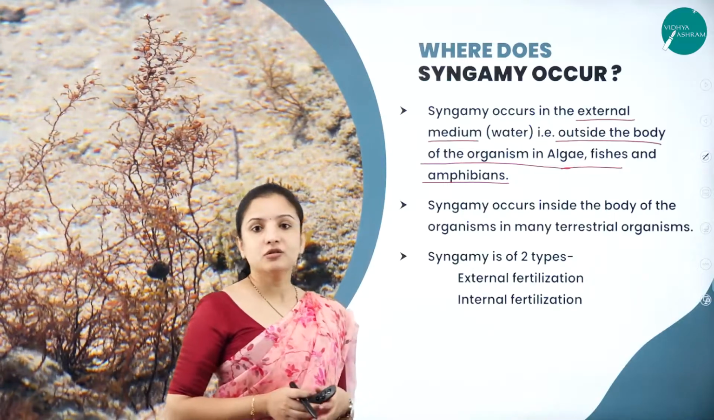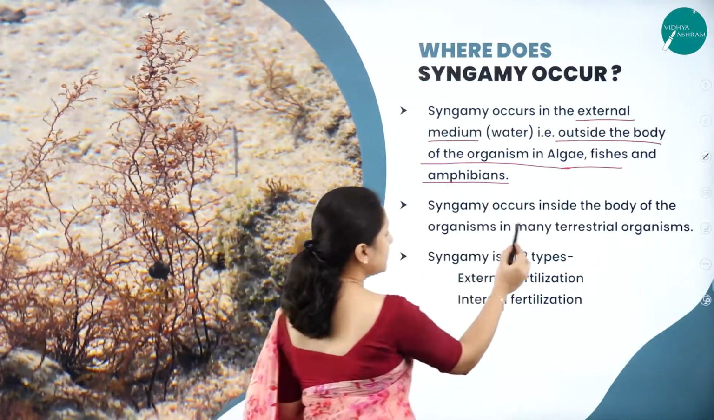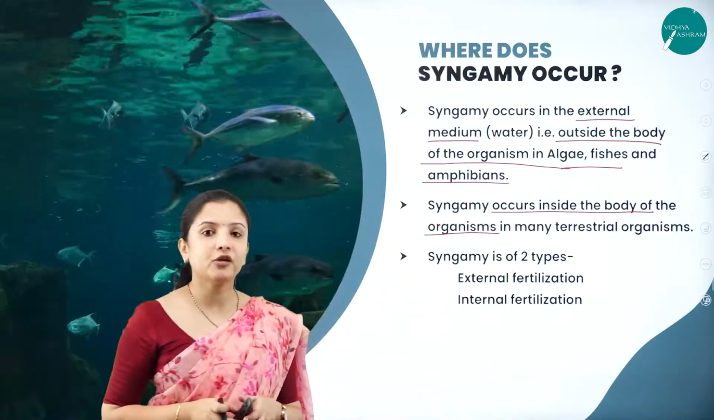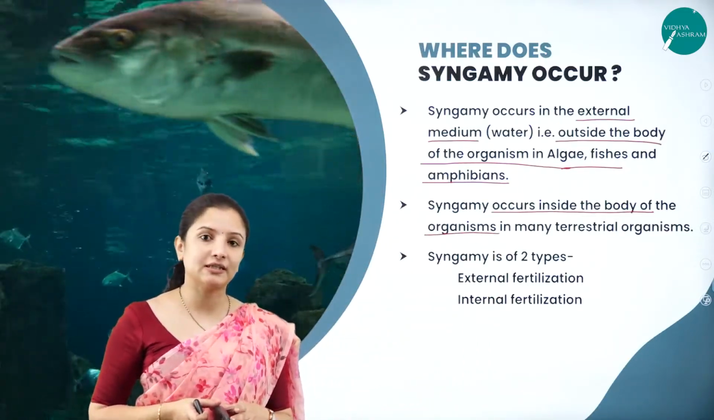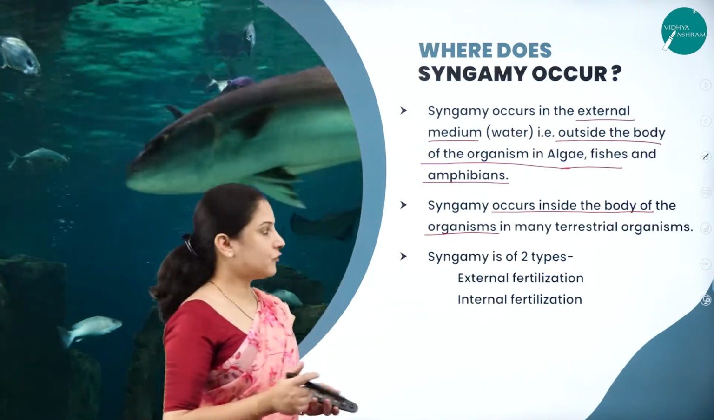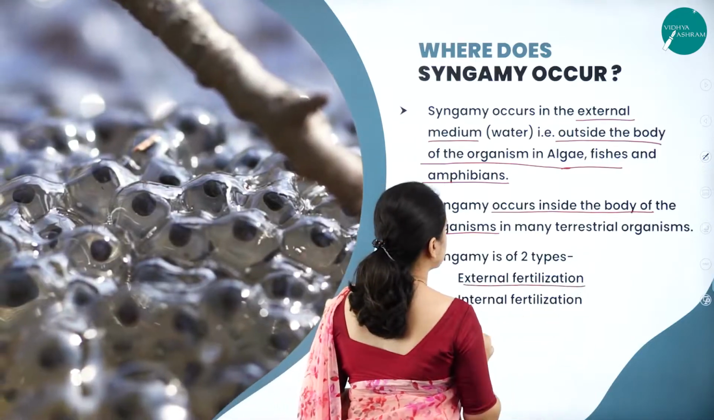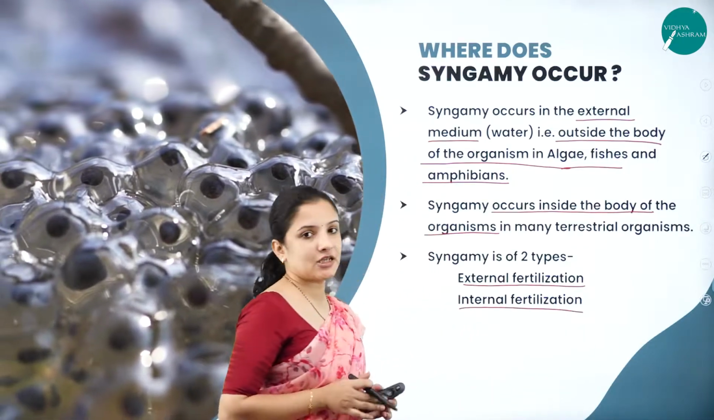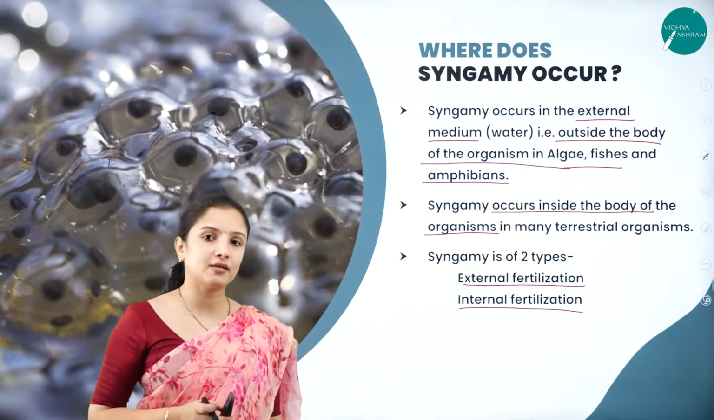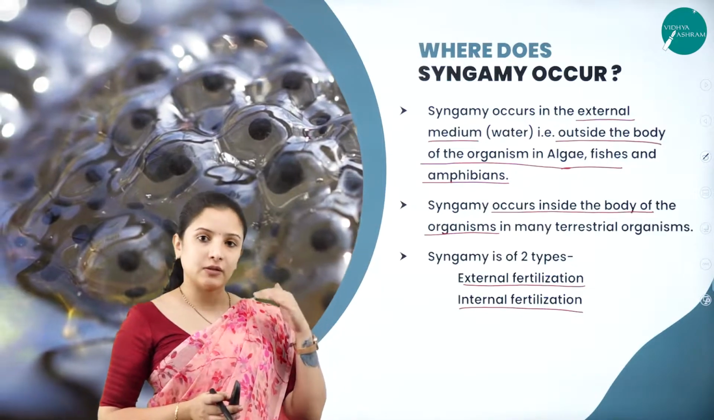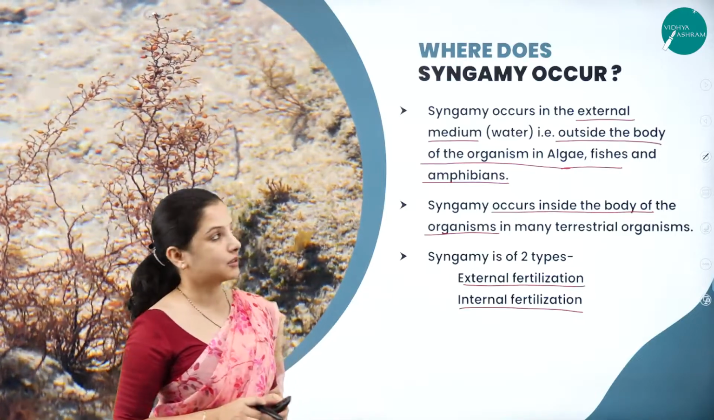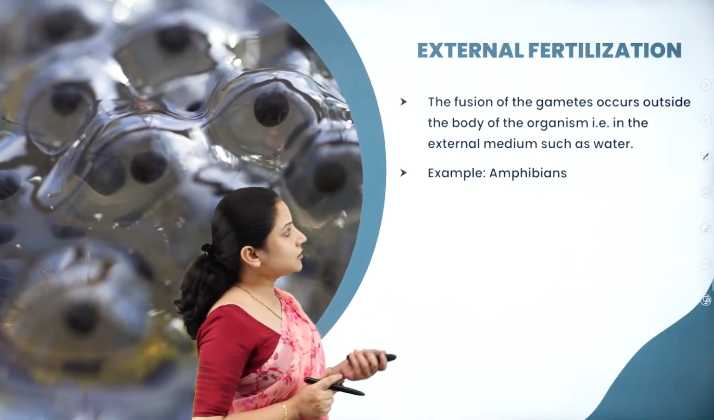So syngamy can also be internal. That is, it can occur inside the body of the organism, and especially in many of the terrestrial organisms, the fertilization is internal. So, syngamy is therefore of two types, external fertilization and internal fertilization. External fertilization means fertilization occurring outside the body of the organism, and internal fertilization is fertilization occurring inside the body of the organism. So let's look into these one by one.